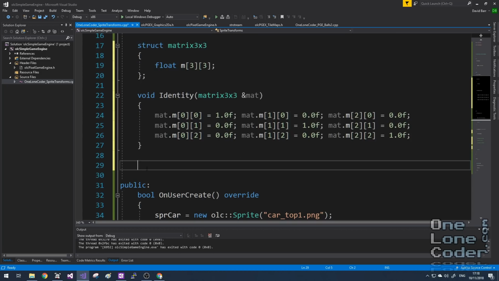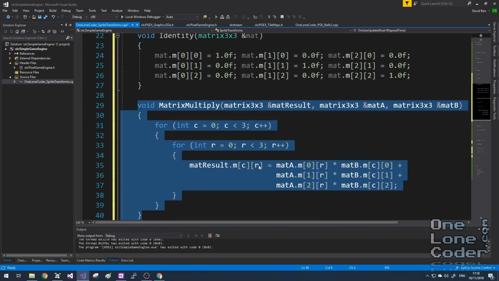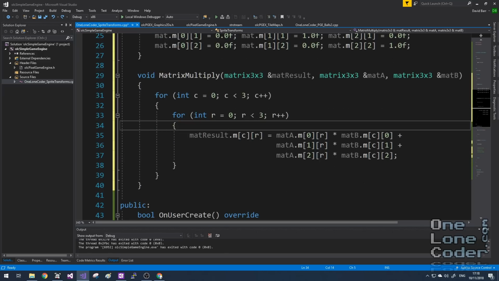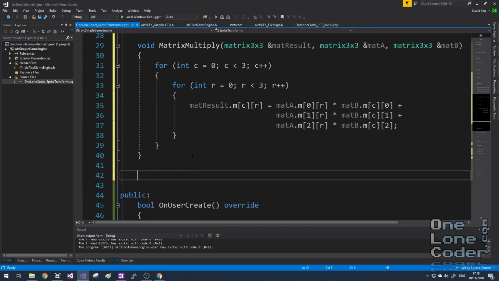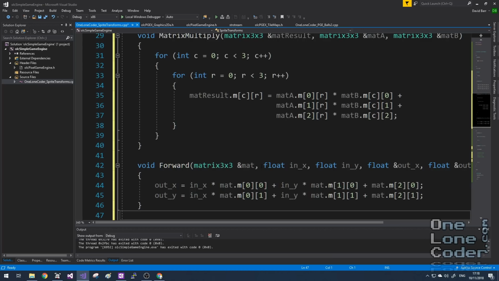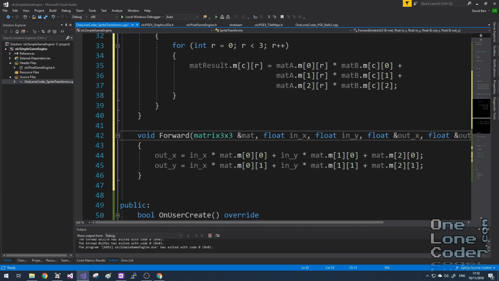And we know that we're going to be multiplying matrices a lot, so I'm going to add a quick function just to do that. It simply loops through the columns and the rows and multiplies them accordingly. We also need a function to pass a point through our transformation matrix. So this is going to take in an x and a y value in the matrix and produce a new x and a y value after that point has been transformed. So you'll see here we've got the x coordinate multiplied by a matrix, the y coordinate multiplied by a matrix, but we don't have the z coordinate. I'm going to assume it's 1, so we're just going to accumulate the matrix.